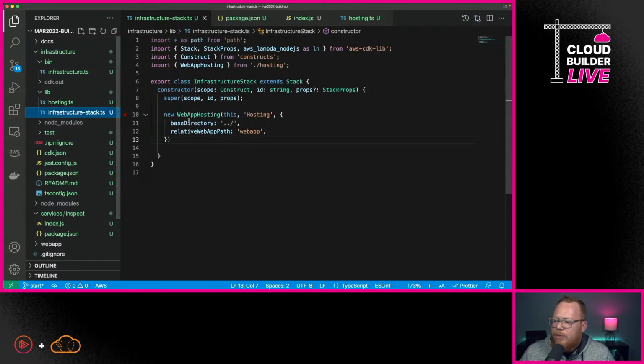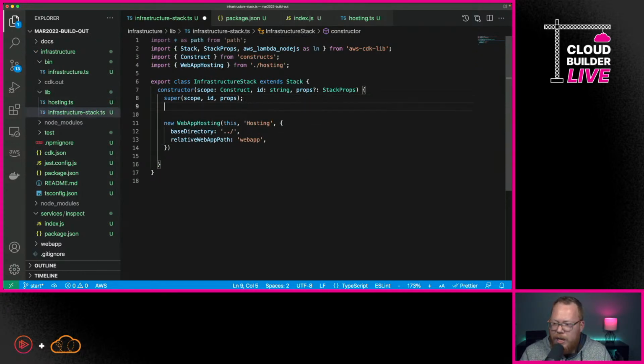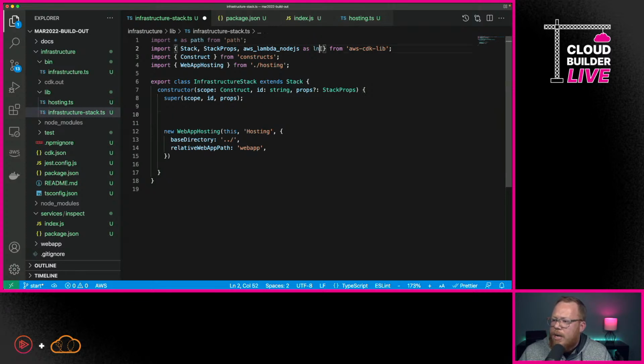And I'm going to go under infrastructure stack, and we're going to go in here, and we need to actually bring in some things so that we can actually use this service. The first thing that we need to do is I'm going to go up here, and we're going to do another import. We're going to bring in one called duration and AWS Lambda.